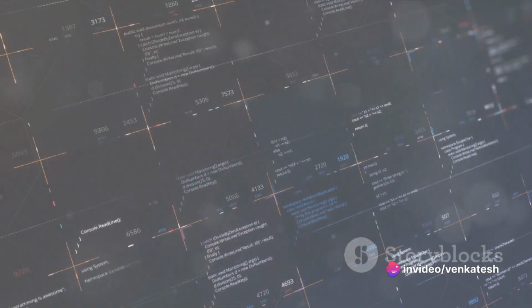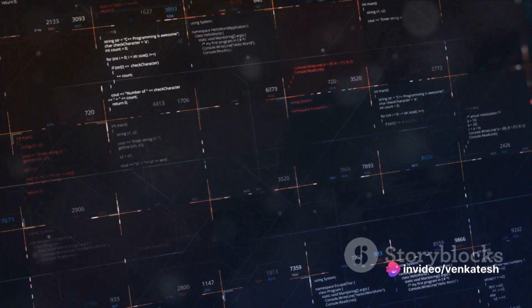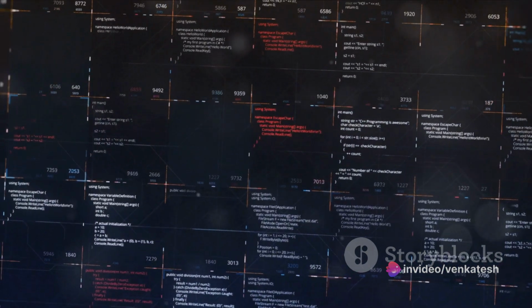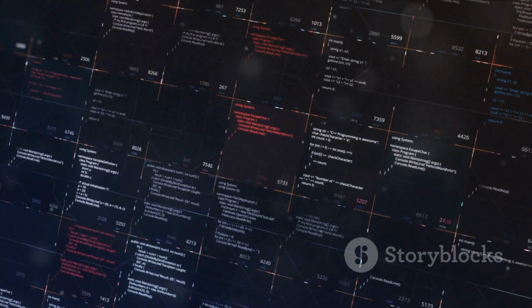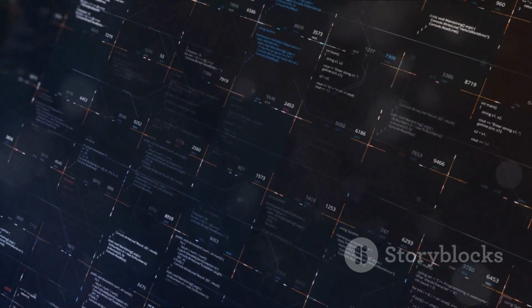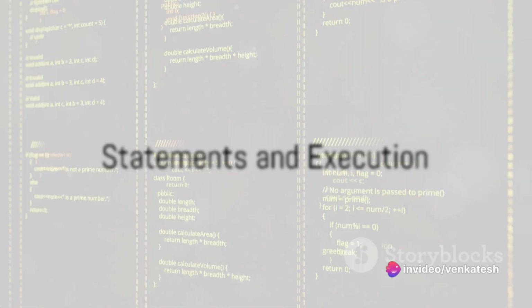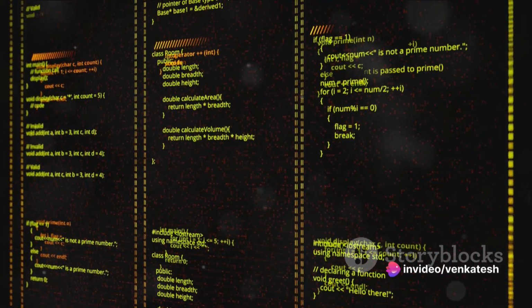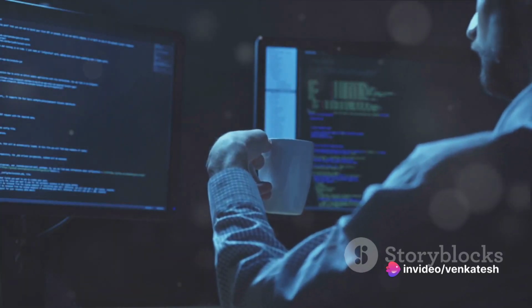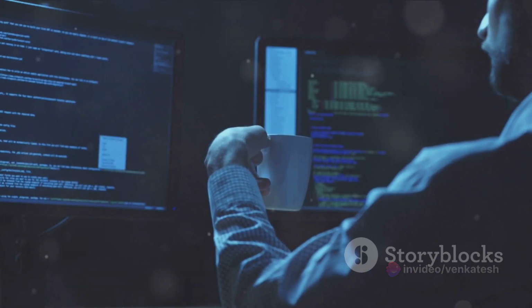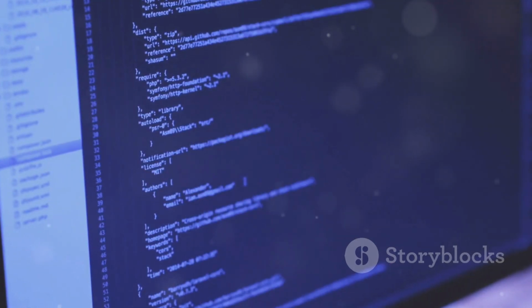Python uses a syntax that emphasizes readability, which reduces the cost of program maintenance. It provides constructs that enable clear programming on both small and large scales. A Python program is a collection of Python statements which tells the computer to do something. A statement is an instruction that the Python interpreter can execute. For example, the command to print "Hello World" on the screen is a print statement.